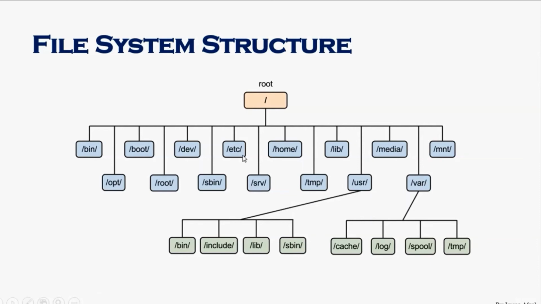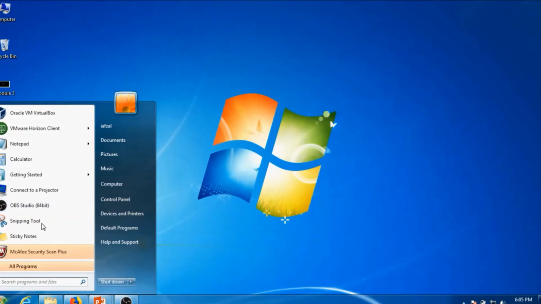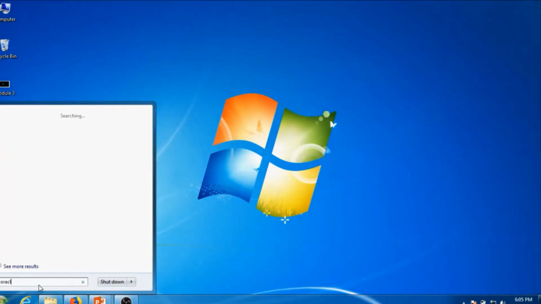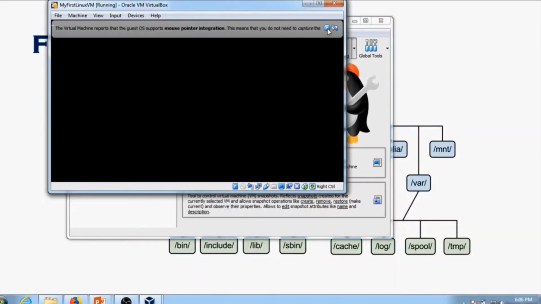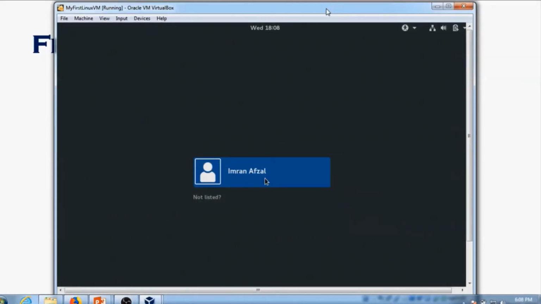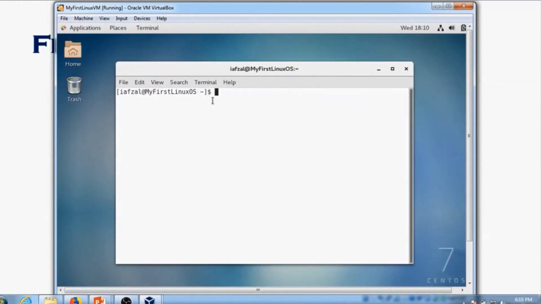So just like that, you'll see here that this is the file system. The same way in Linux, this file system is created, but of course the naming convention is different. Now let's take a look at our Linux file system. So I'm going to open up Oracle VirtualBox. So let's go to the file system.